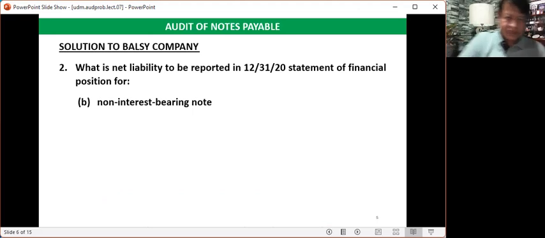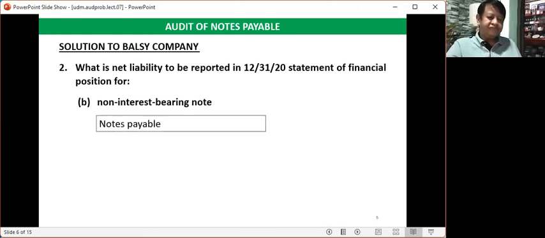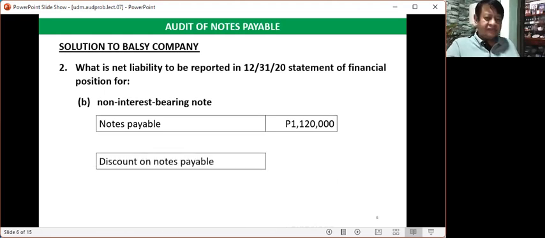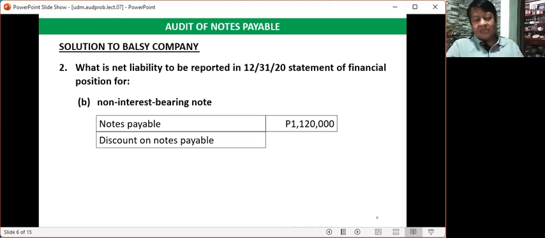For the second one, we will compute the net liability that pertains to the non-interest bearing note, or the liability to Allied Bank. The notes payable as given in the problem is 1,120,000 pesos. And then we deduct the balance of the discount on notes payable.